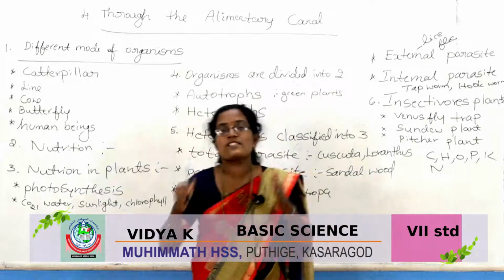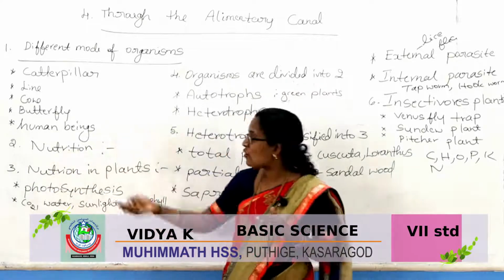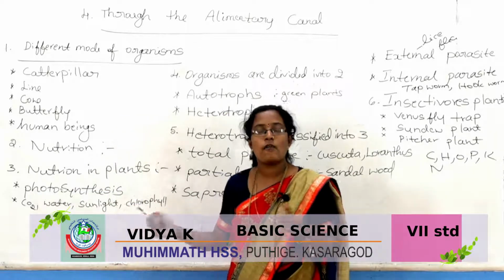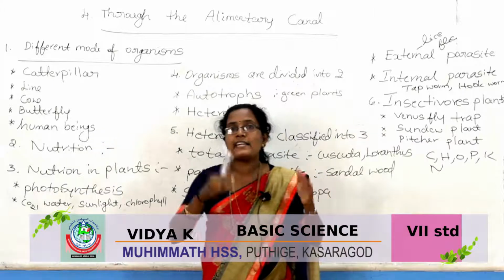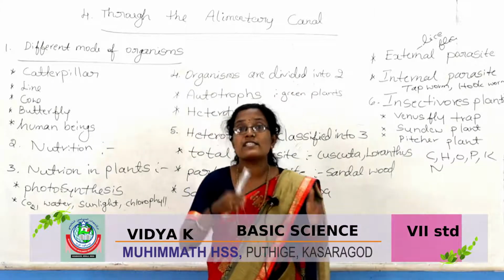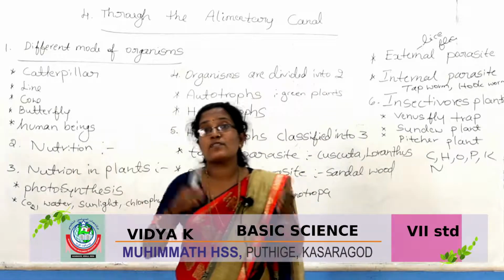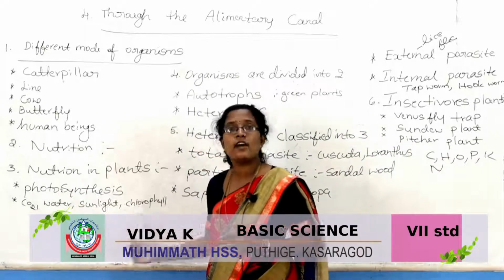It is the process of intake of food and its utilization by the organism. Then nutrition in plants: plants can prepare their own food using photosynthesis. What are the requirements for photosynthesis? Carbon dioxide, water, sunlight and chlorophyll.